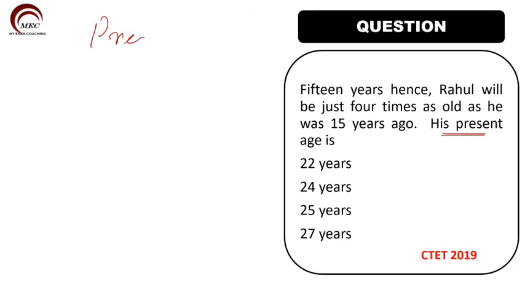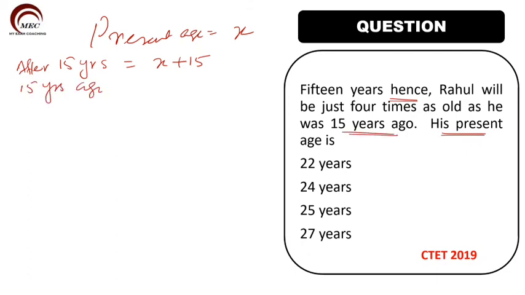So present age of Rahul is equal to X. 15 years hence, after 15 years, this will become X plus 15. And 15 years ago, this was X minus 15.